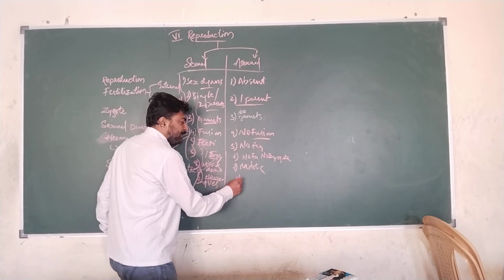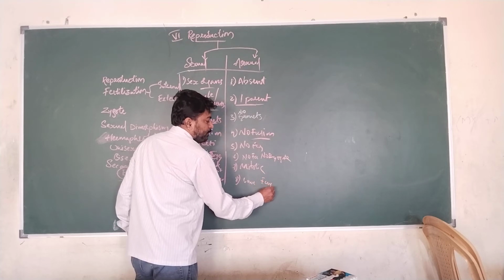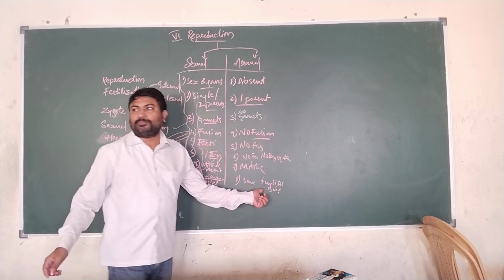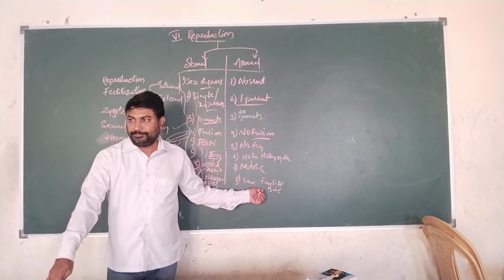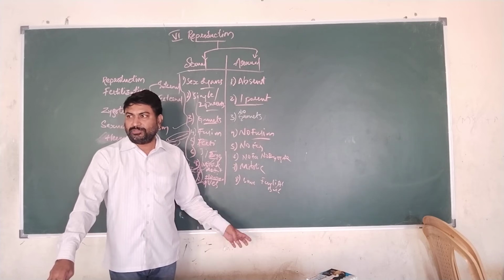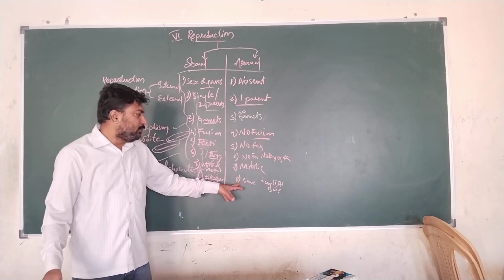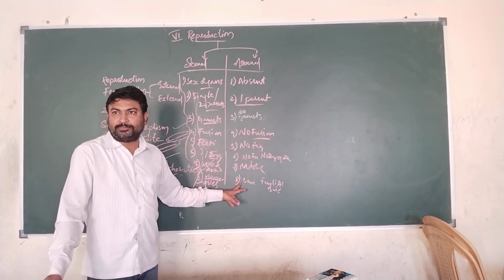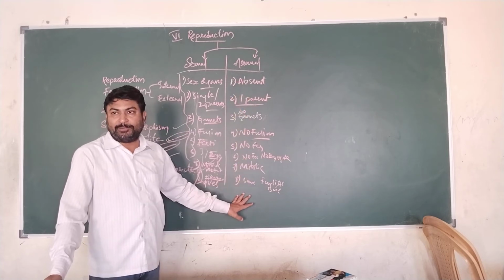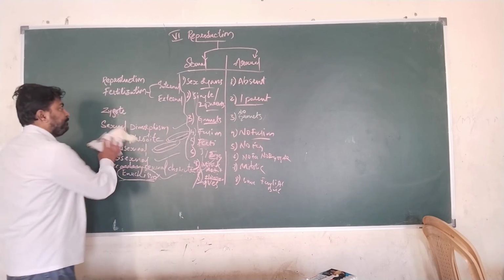Asexual reproduction is seen in lower organisms, primitive cells like fungi, algae, bacteria, etc. Mostly unicellular organisms. Only in the lower primitive organisms, only in the unicellular organisms, is asexual reproduction going to take place. So these are the differences between sexual reproduction and asexual reproduction.